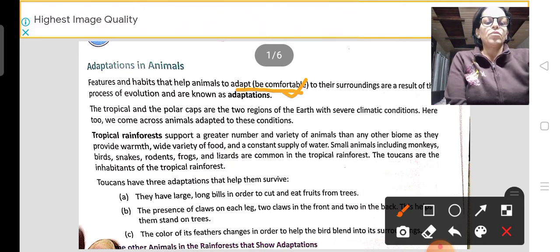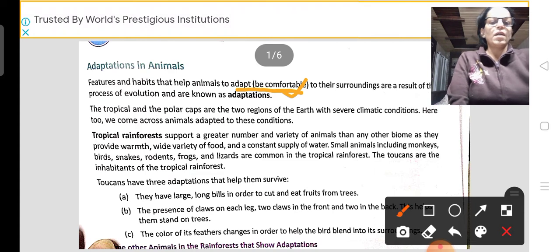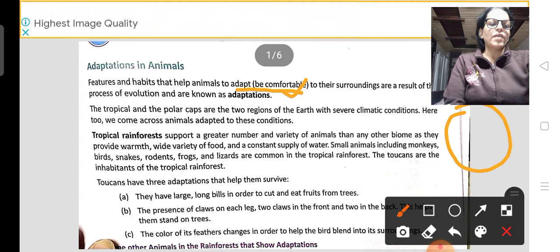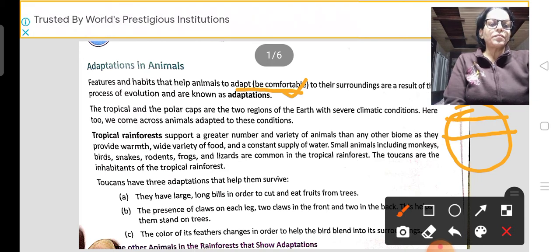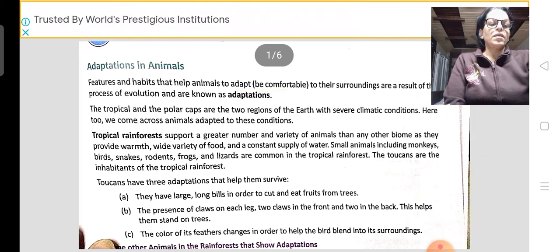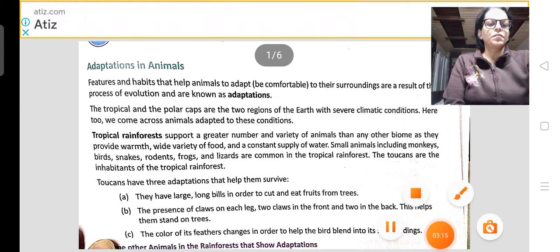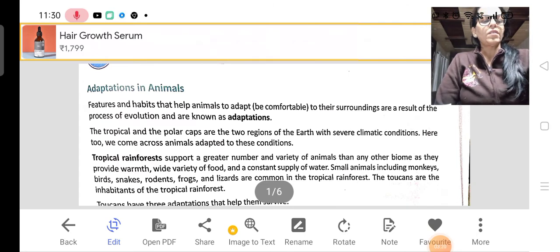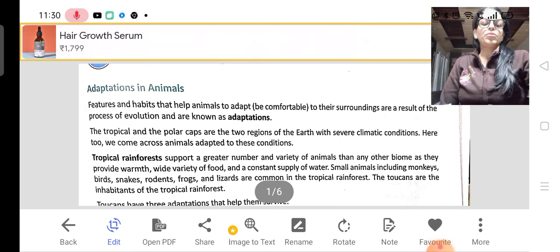You have seen that the tropical and polar caps are the two regions of the earth with severe climatic conditions. If you see the structure of the earth, as we discussed in today's class also, there is an imaginary line called the equator. The equator is the line that divides the earth into two equal parts, and the area near it gets the direct sun rays.